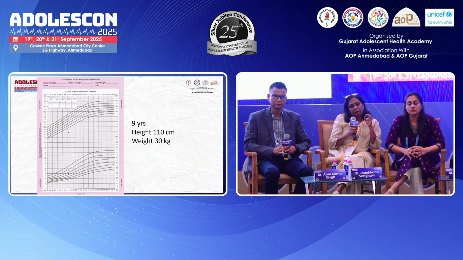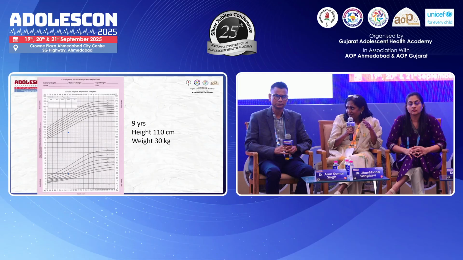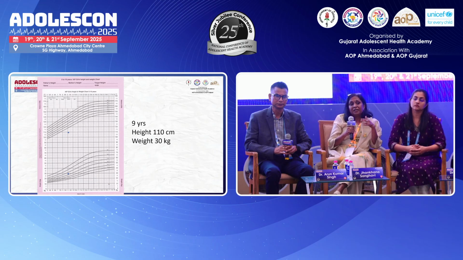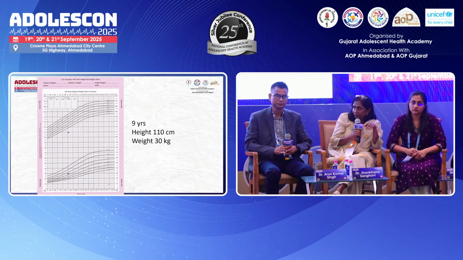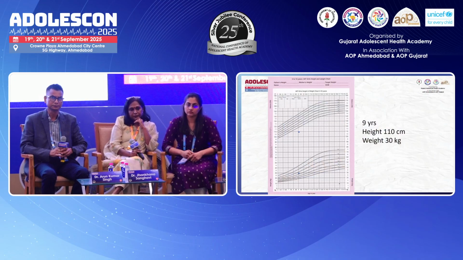Right. And if in height you have multiple height recordings and percentile crossing is more than 2 lines, then we can detect early from the growth chart the endocrine etiology. Yes. So we always stress that growth chart monitoring is very important, right?